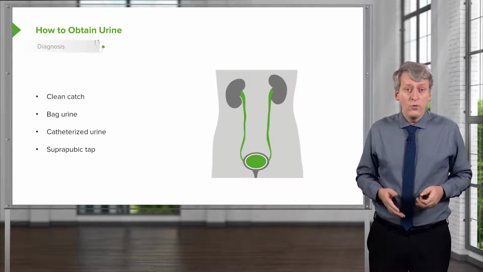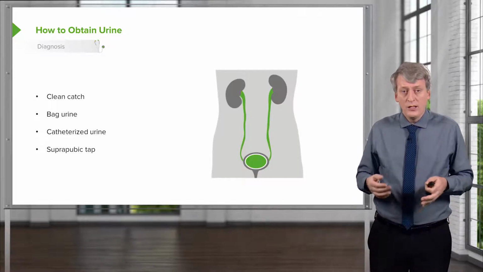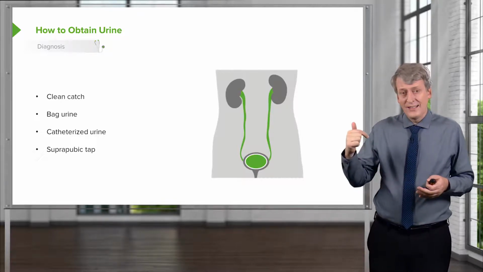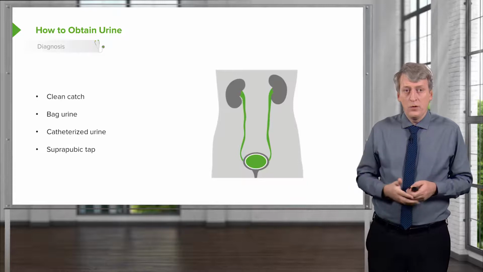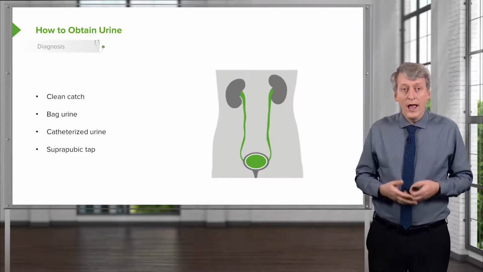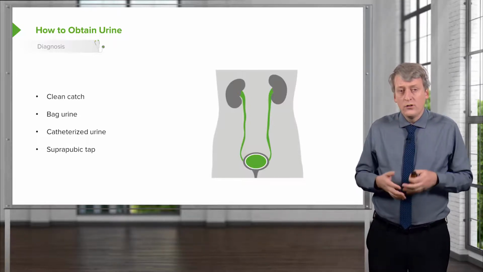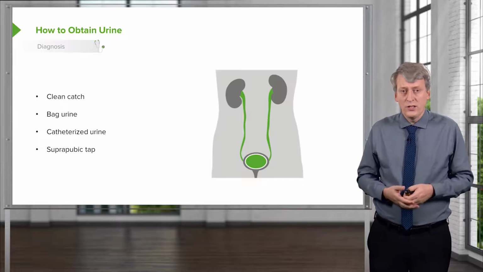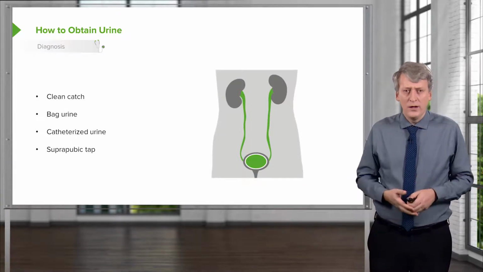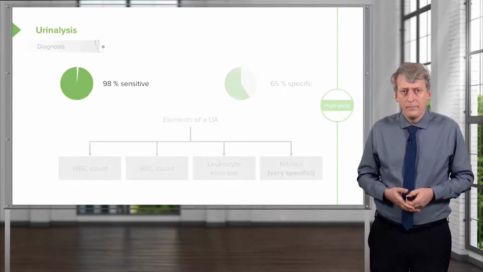Another more invasive way one could collect urine is through a suprapubic tap or aspiration. This is when a needle is introduced directly through the abdominal wall, generally slightly angling downward just over the pubic symphysis. This is generally a fairly effective way, and in experienced hands, you usually get a result. There's not much risk for perforation of viscus because you're going directly into the bladder. However, this is a very painful experience, and generally we prefer to do catheterized sampling.